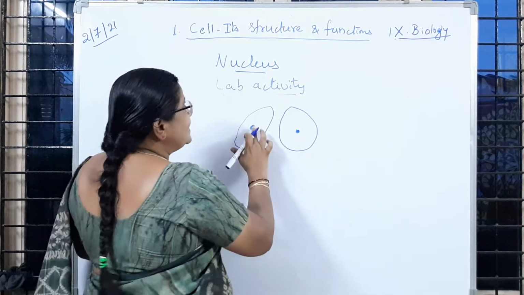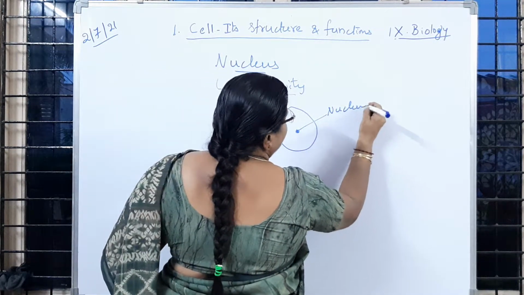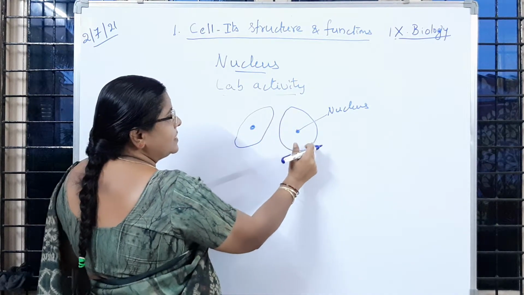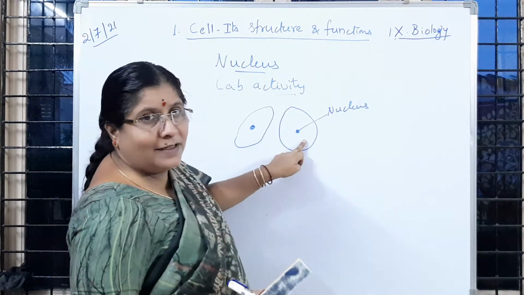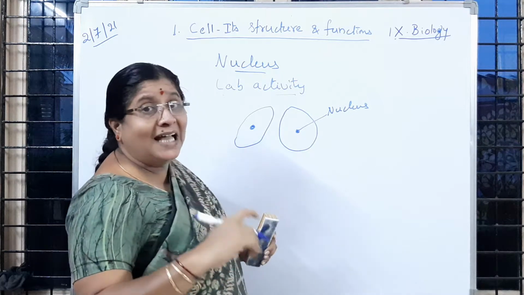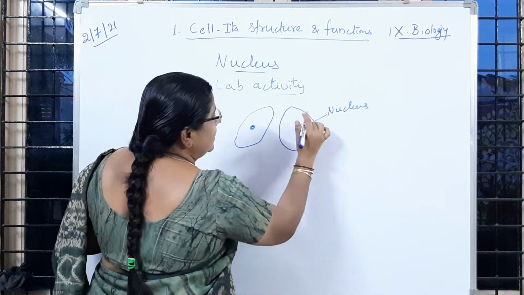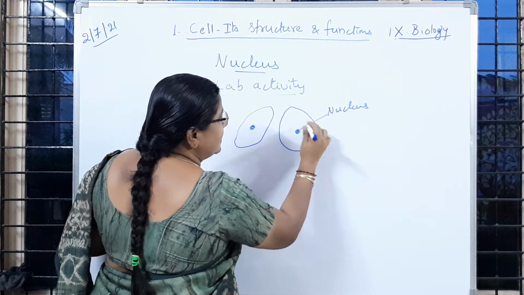So what do we call this one? This is called a nucleus. Nucleus it is called. And we observe this nucleus is surrounded by a membrane. Is it clear to you? And it is separating the other cell parts. Okay, nucleus is one, and this nucleus is covered with a membrane.